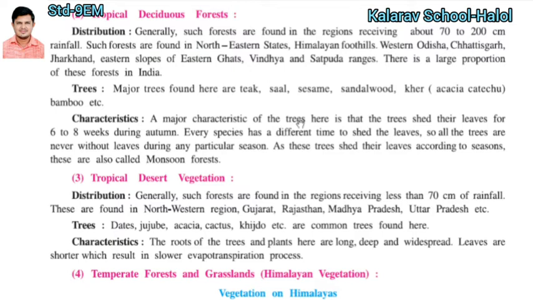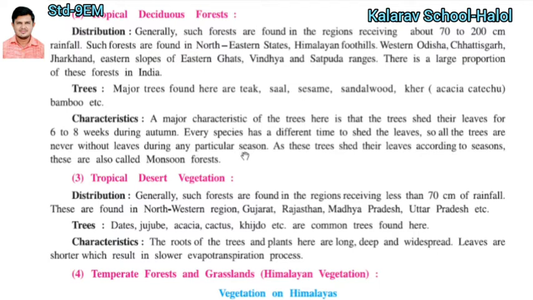A major characteristic of the trees found in the tropical deciduous forest is that the trees shed their leaves for 6 to 8 weeks during autumn. In the season of autumn, the trees shed their leaves for 6 to 8 weeks. Every species has a different time to shed its leaves. So the trees are never without leaves during the particular season.